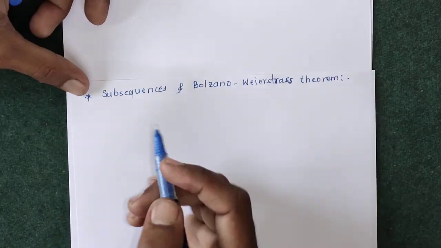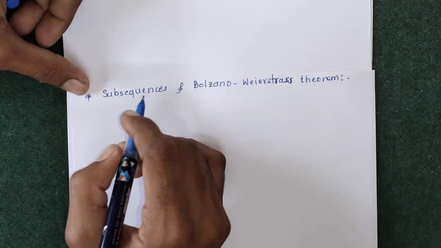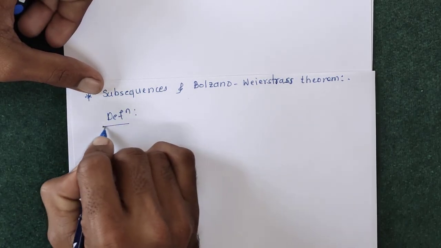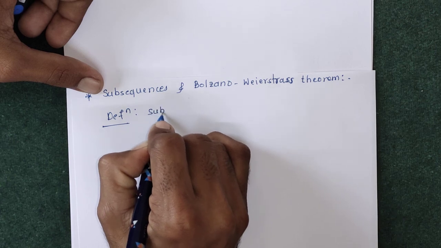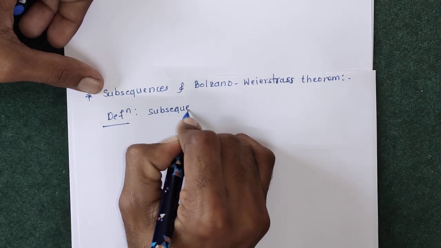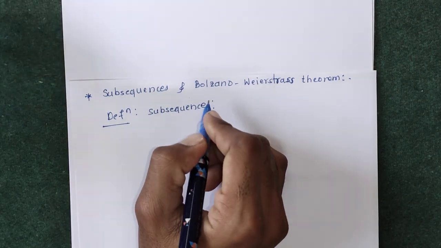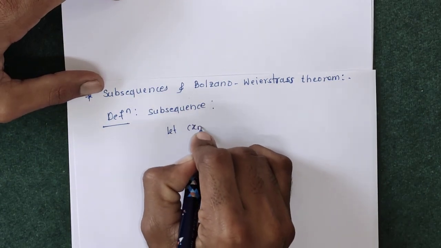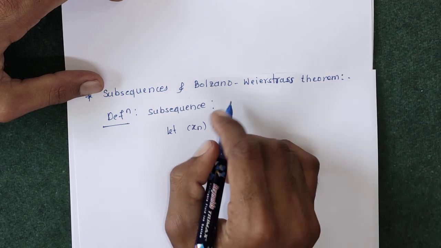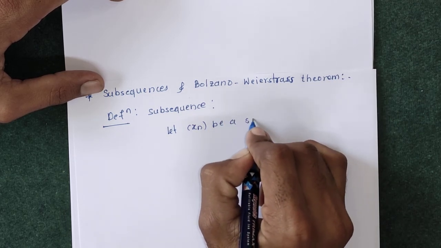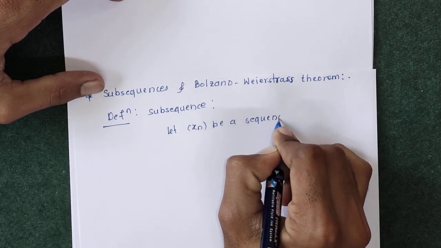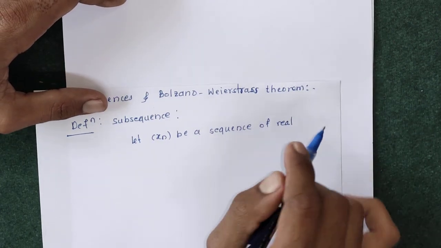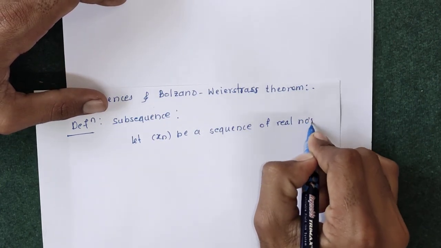So first of all, we will see the definition of subsequence. Let xn be a sequence of real numbers.